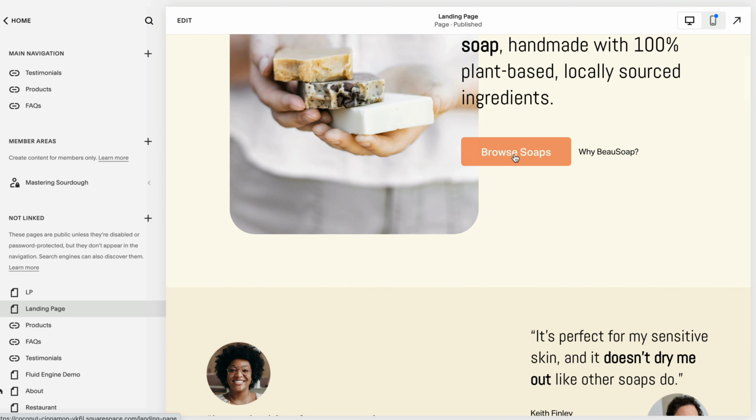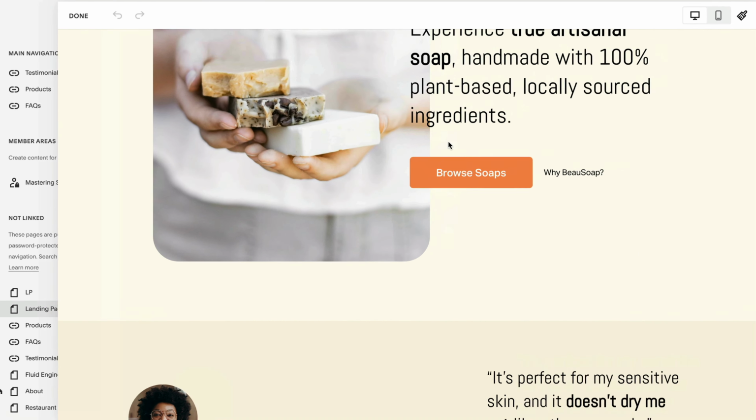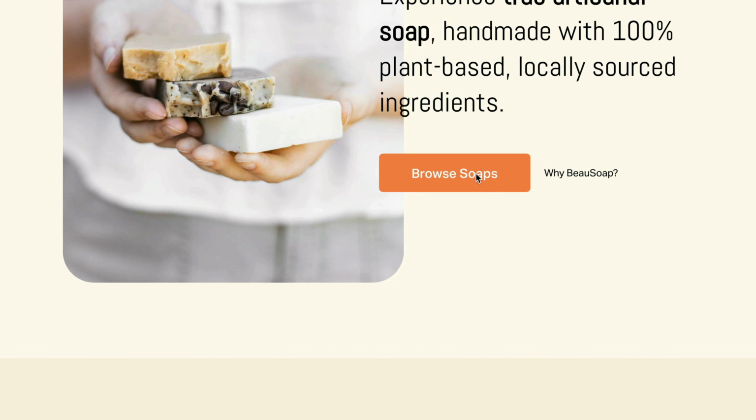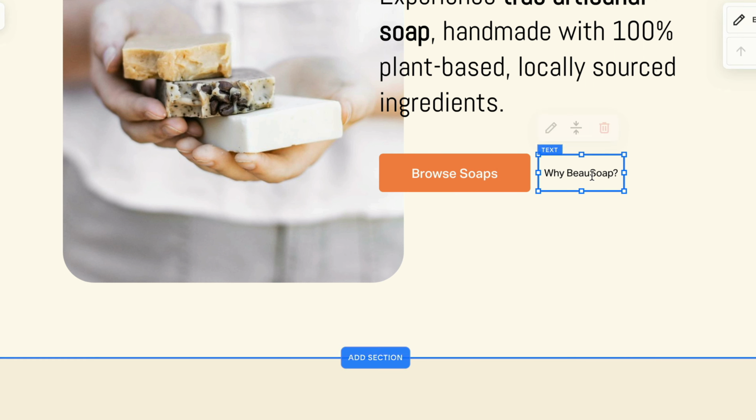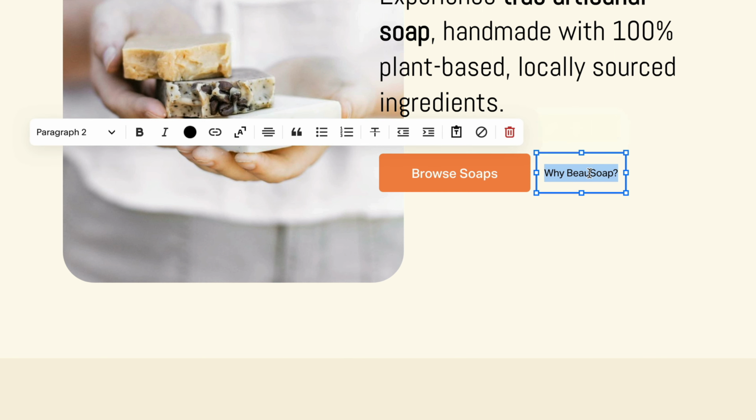So to link up, where would soaps go? The button. So we're going to hit edit here. We're going to browse soap. And we're going to hit edit. Where's it going to link? Hashtag soap. And then this link over here, why, is because I wanted the customers to tell you why. So I was thinking we could highlight this text. We hit link.